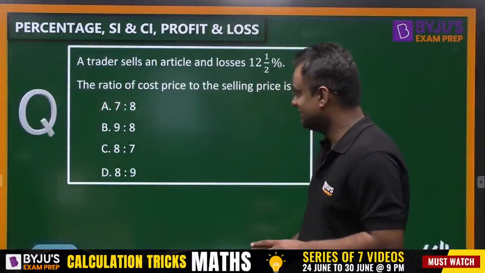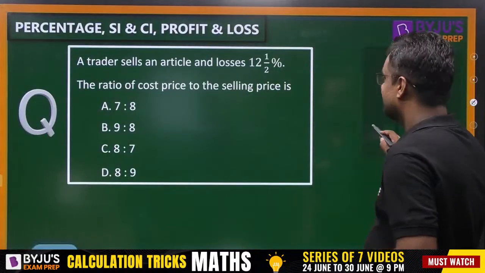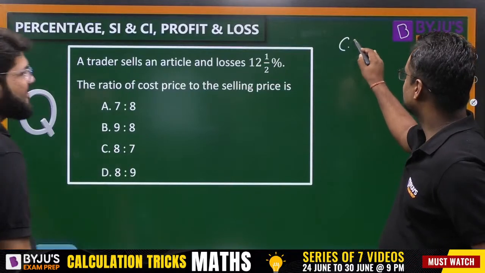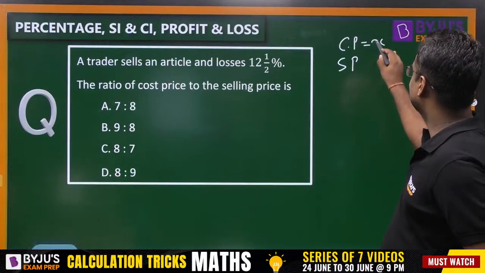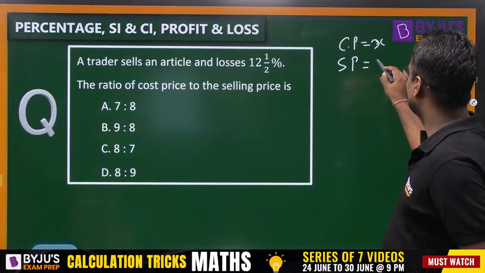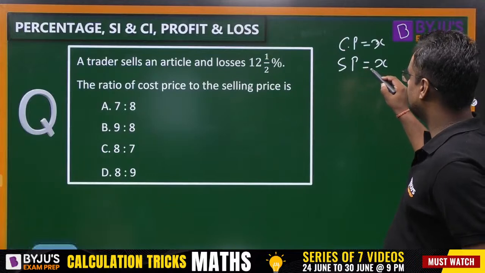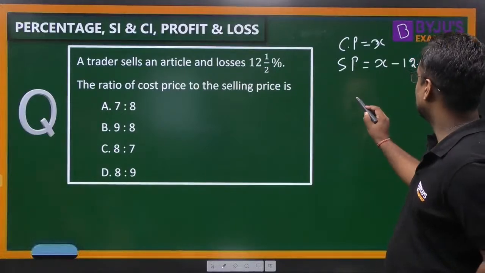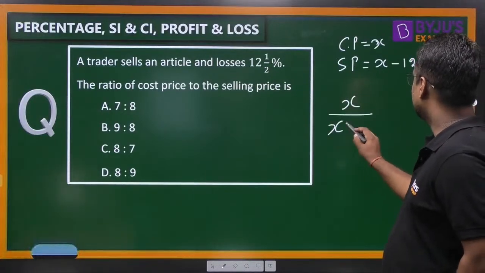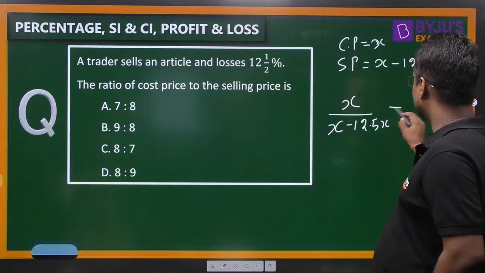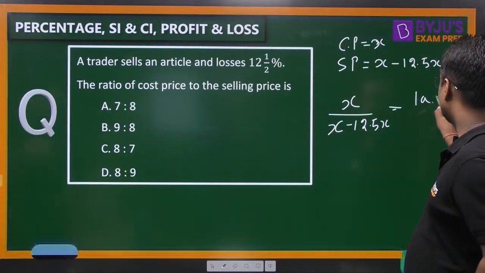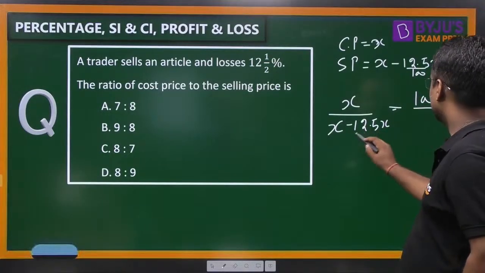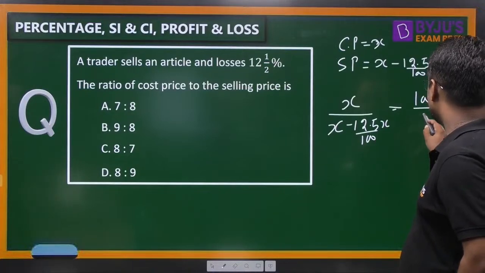Sir, if I find any mistake, then forgive me. 100% correct answer. Suppose the cost price is X, or we can take it in terms of 100. So suppose the cost price is X, then the selling price is X minus 12.5%, that is X minus 12.5 of X. This is the selling price. The ratio of cost price to selling price is X divided by X minus 12.5X, or in terms of 100, it will be 100 upon 100 minus 12.5, that is 87.5.